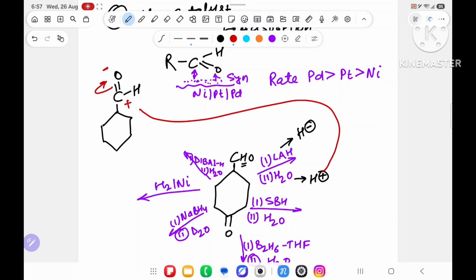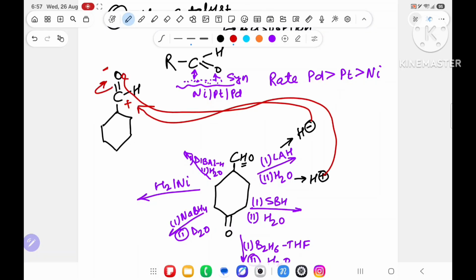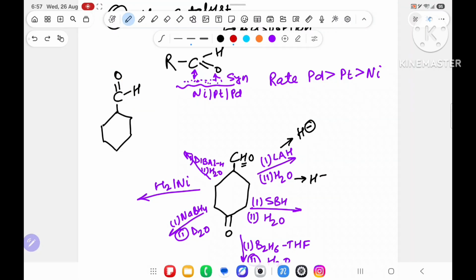On this, plus minus will get, and on this, minus plus will get. Means overall, if I will write one thing over here, so I hope everyone will understand.